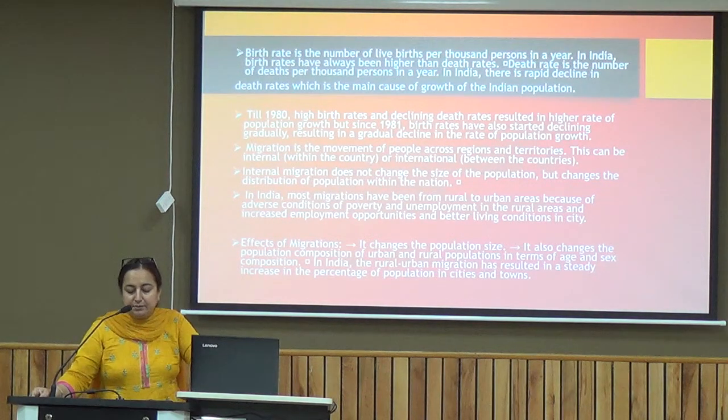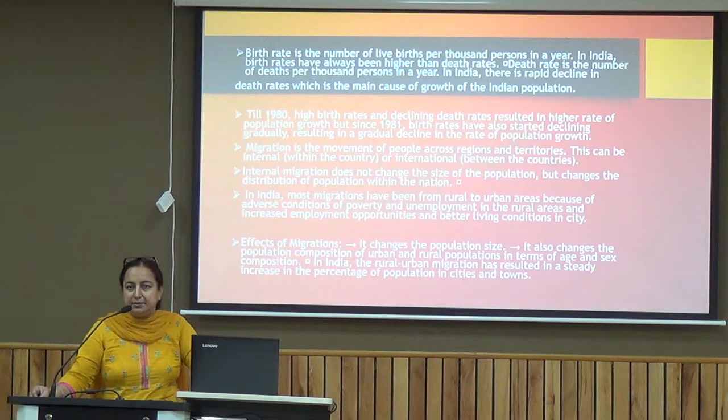In India, most migrations have been from rural to urban areas because of adverse conditions of poverty and unemployment in the rural areas, and increased employment opportunities and better living conditions in the cities. So basically we can say there are push factors from the rural areas and pull factors from the urban areas. So most migration within India is from rural to urban areas for a better lifestyle.